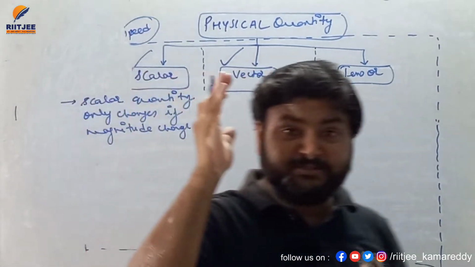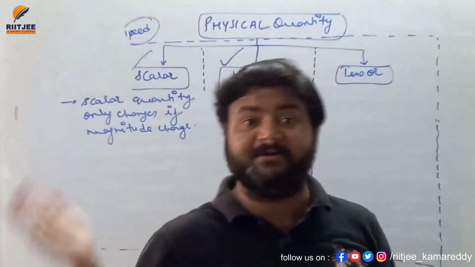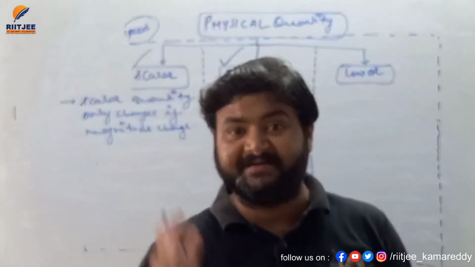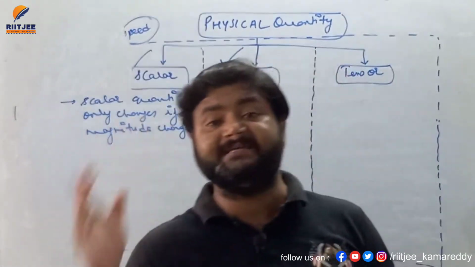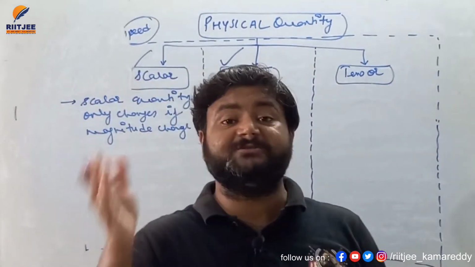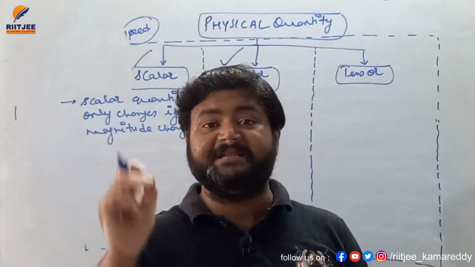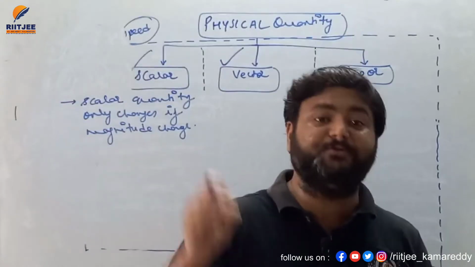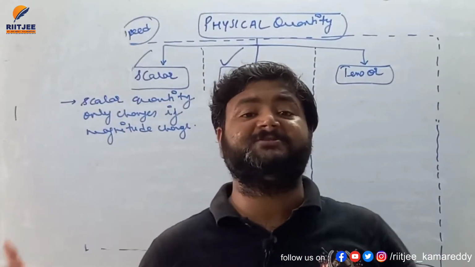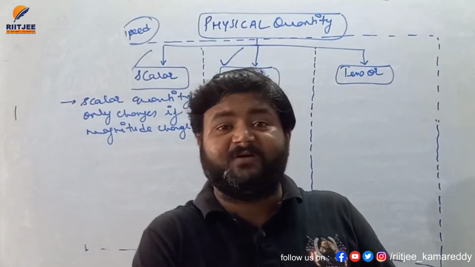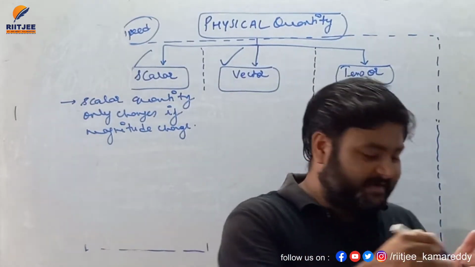Remember this thing, there is no dependency on direction for a scalar quantity. If you wish to change a scalar quantity, then you have to change its magnitude. It does not depend on direction. So this is what a scalar quantity is.